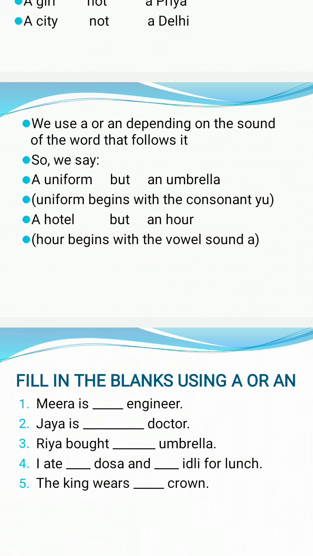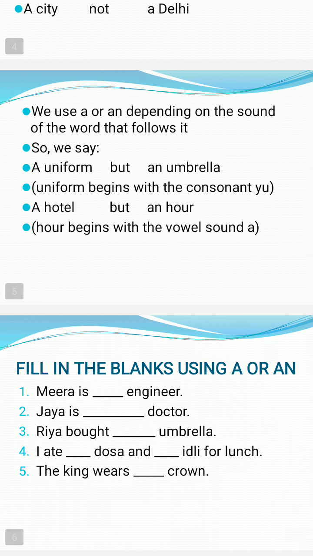How is it possible? Because in hotel we pronounce the H, "her", hotel. So it is a consonant sound. But in hour, although we write it as H-O-U-R, its pronunciation starts with the sound of O. We always say it as "our", right? A, E, I, O, U. O is a vowel sound, so we have written an in front of hour, right?